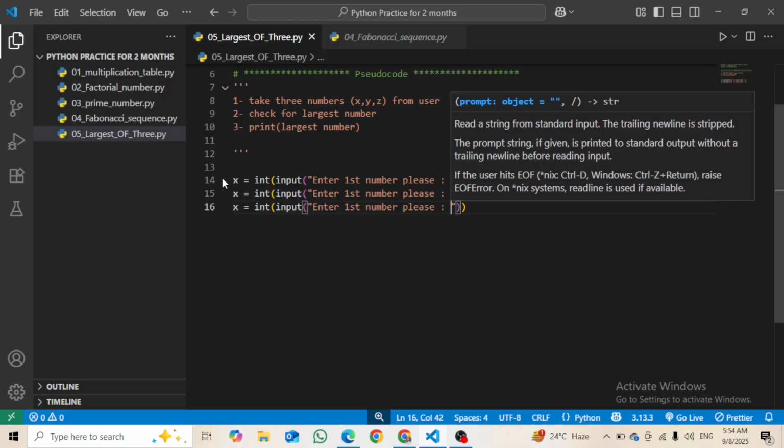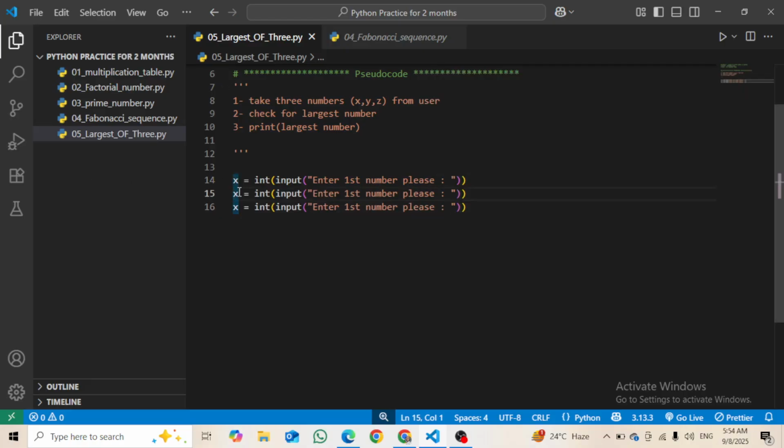Okay, all right, now I will make two other variables, y and z, and then I will add it here second, and here is the third number. Okay, now I have taken the input from the user. Now what I will do is check which is the largest number.